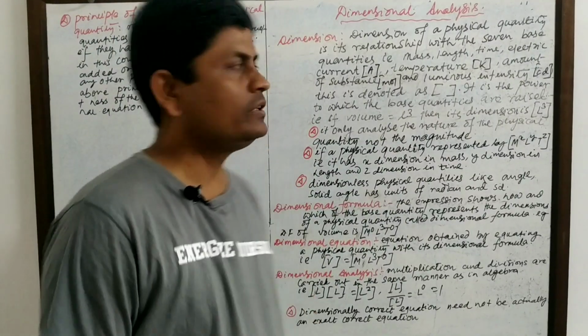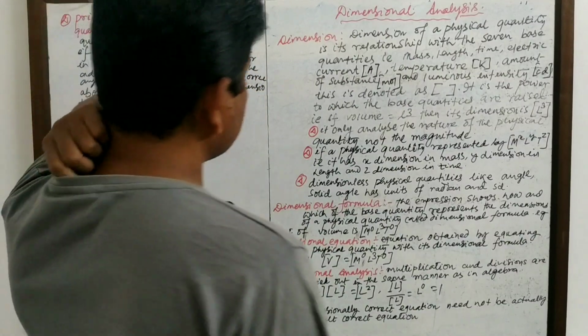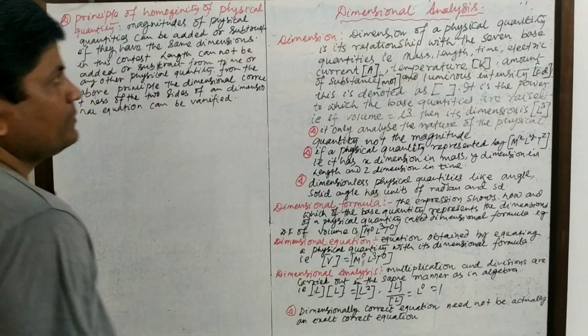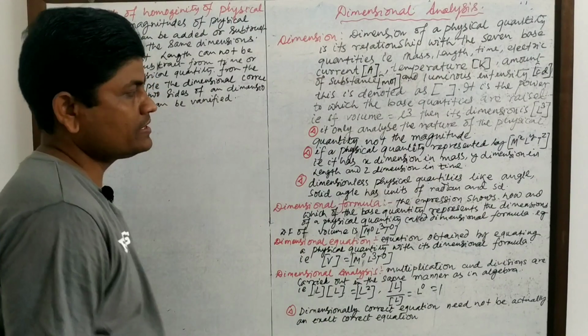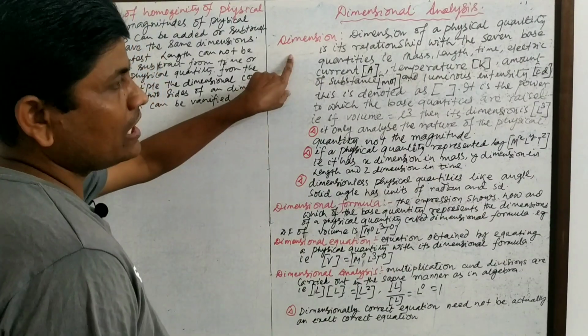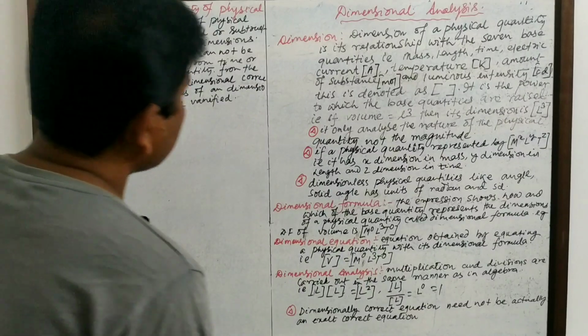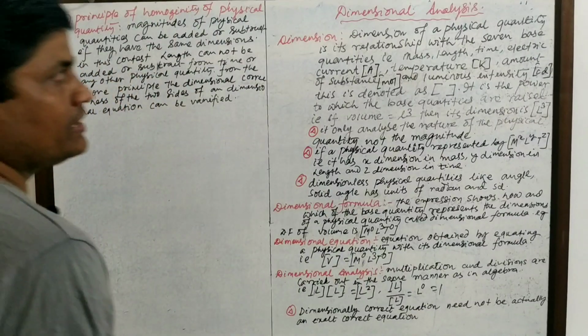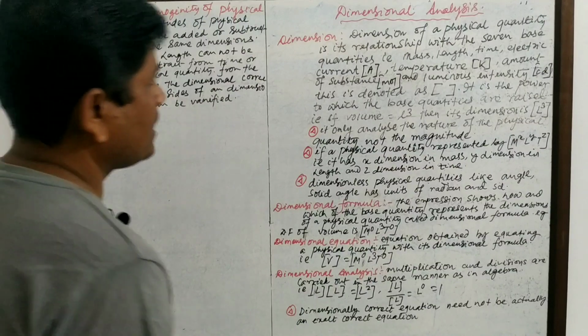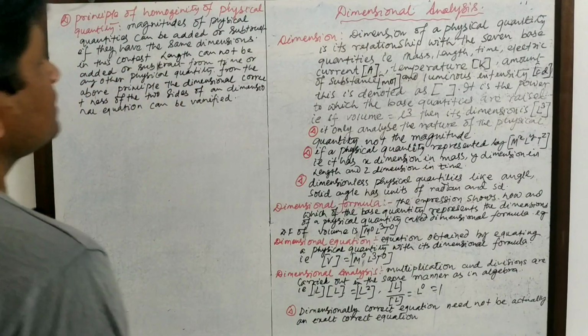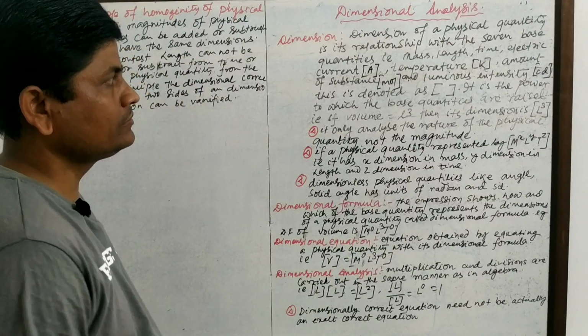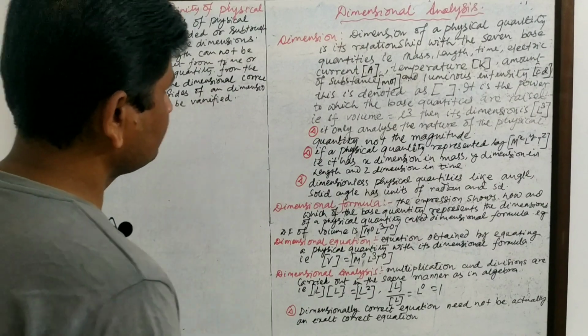Hello, today we will read dimensional analysis. What is dimensional analysis? Dimensional analysis is, first of all, dimension. What is dimension? Dimension of a physical quantity is the relationship with the 7 base quantities, that is mass, length, time, electric current, temperature, amount of substance and luminous intensity candela.